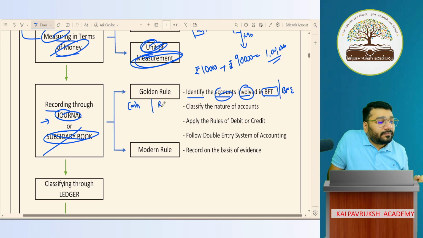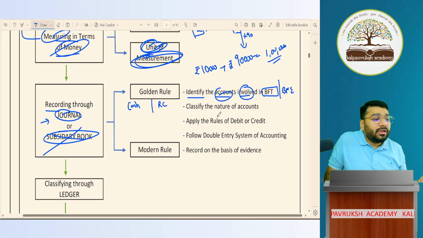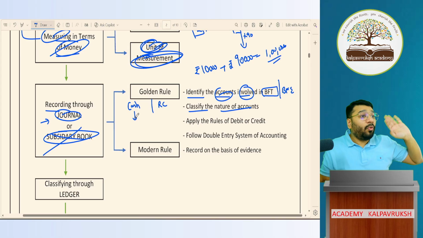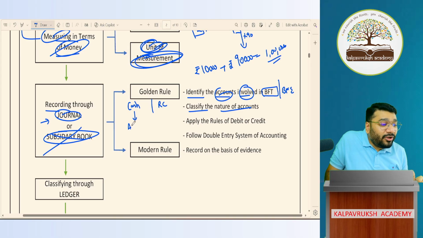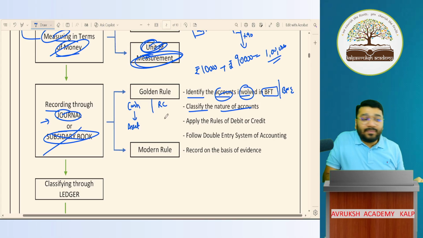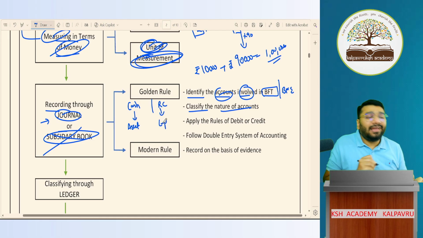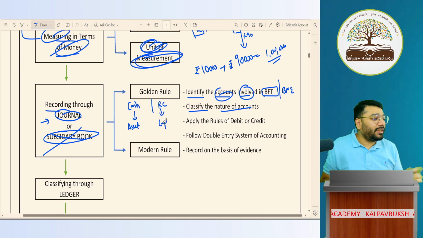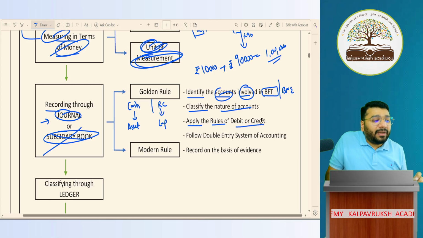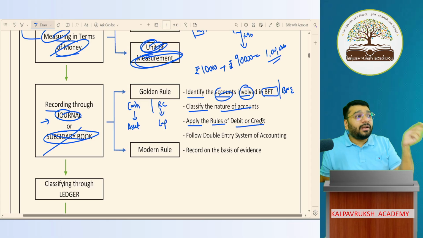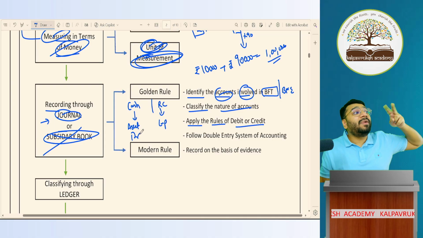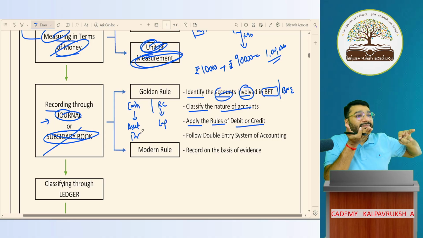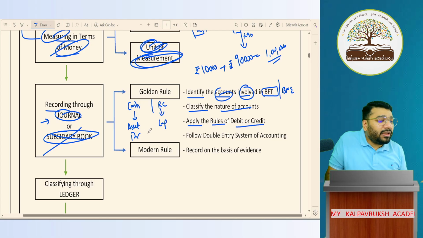Second is Ram's capital. Now, classify the nature of accounts as per either golden rule or modern rule. What are we going to follow? Modern rule. As per modern rule, cash is what classification? Asset classification. Ram's capital is what classification? Capital classification. Now if I apply the rules of debit and credit, cash, should I debit or credit? Cash has to be debited because asset is a debit balance. To increase asset, debit.